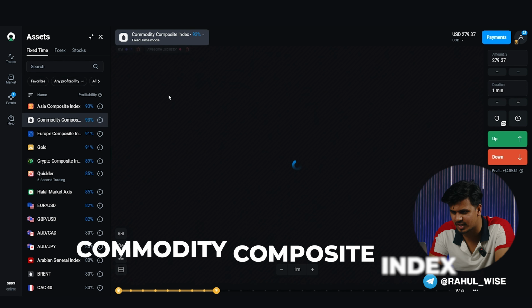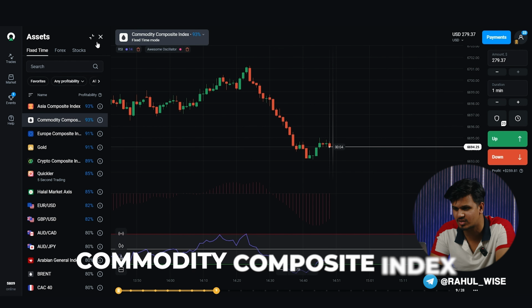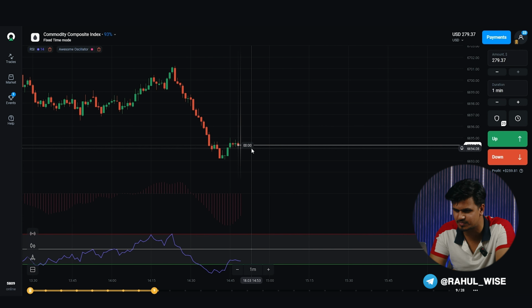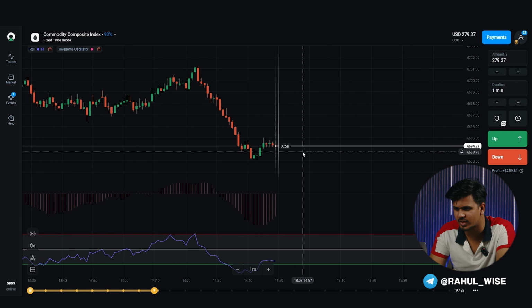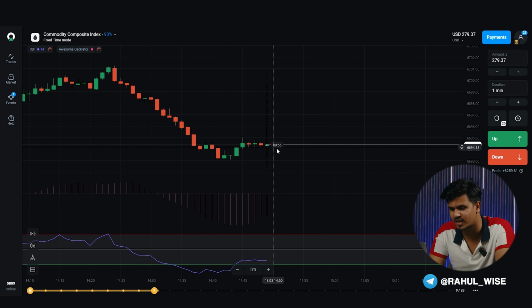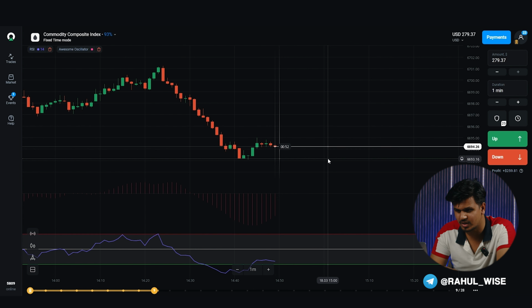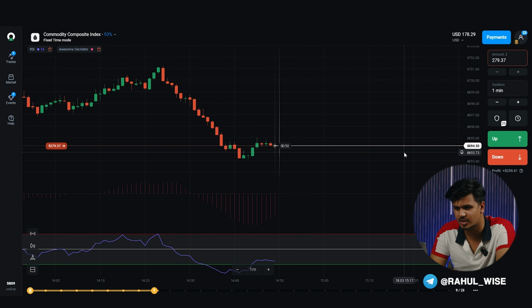The next trade will take place in another index with 93% profitability, namely the Commodity Composite Index. Now we are looking for the next suitable situation, and once again we open a trade for a decrease for 1 minute. The index has been in decline for some time now, with occasional small green Japanese candlesticks appearing, but they do not pose a threat. This is enough to enter a trade for a decrease.